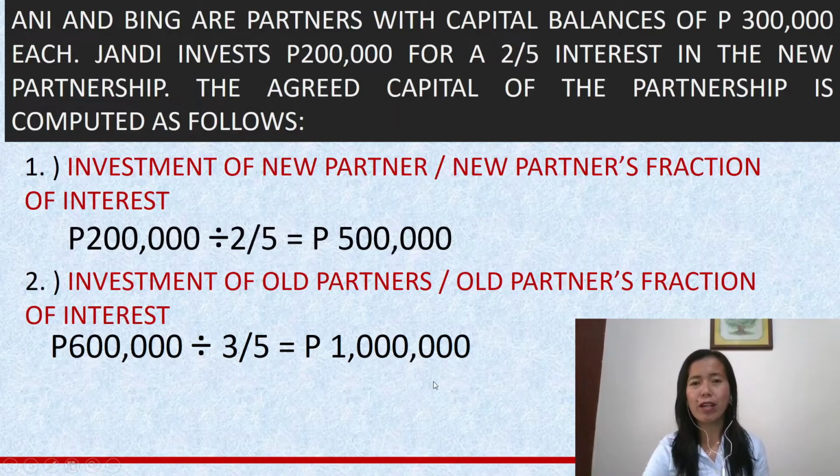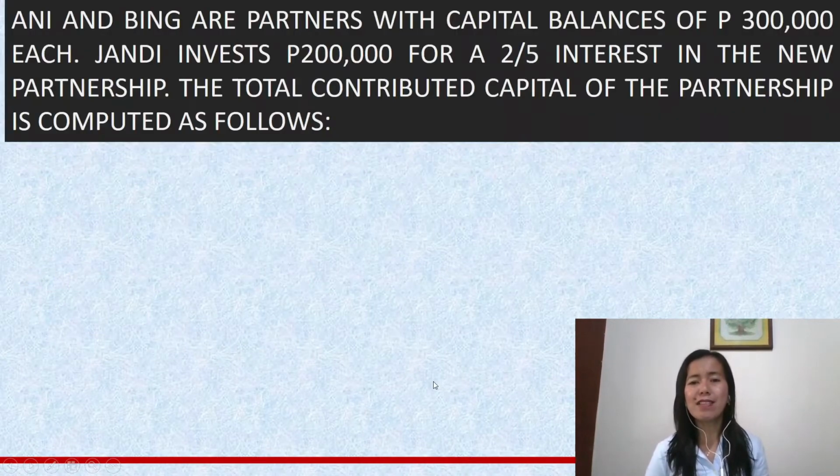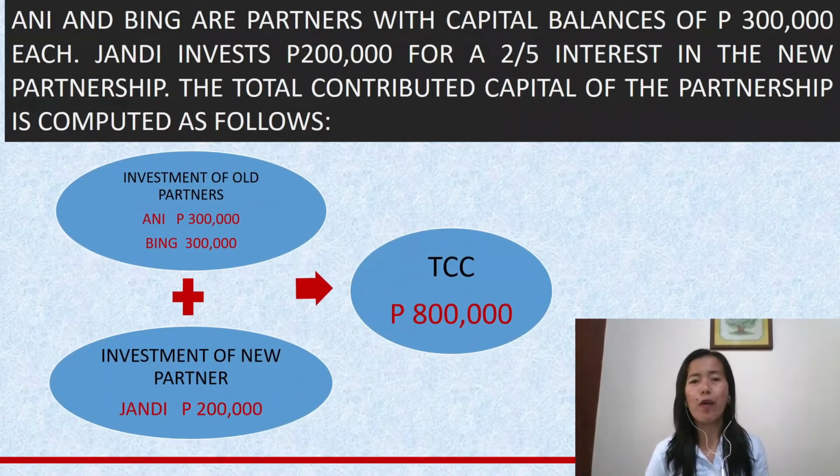AC of 1 million less the TCC of 800,000, we have a difference of 200,000. That is a positive revaluation. Again, revaluation is the result of the difference between the TCC and the TAC. If TAC is greater than the TCC, therefore we can have the positive asset revaluation.